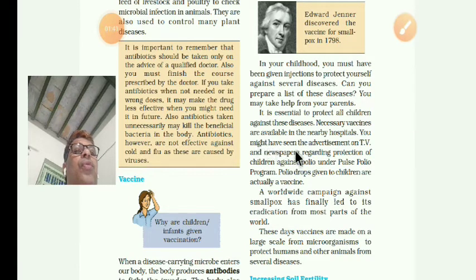You might have seen advertisements on TV and in newspapers regarding the protection of children against polio, which causes paralysis, under the pulse polio program. Polio drops are given to the children, and that is also a vaccine.